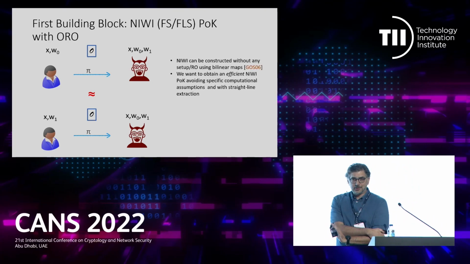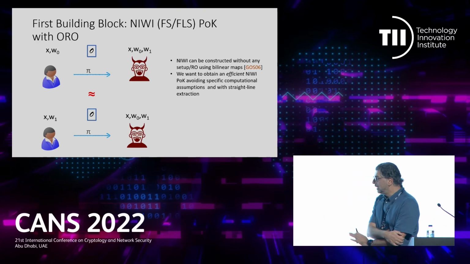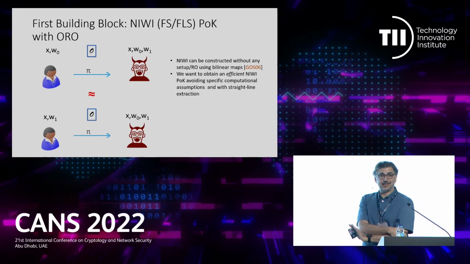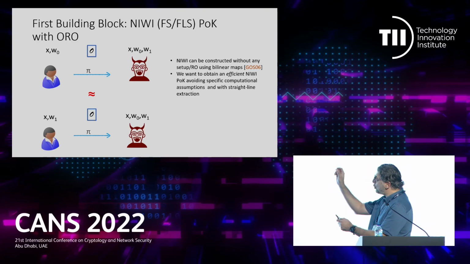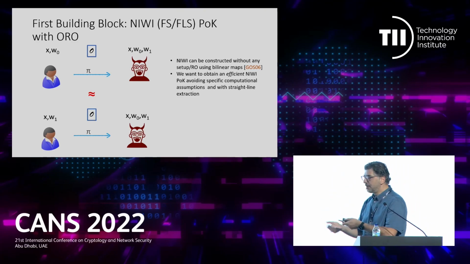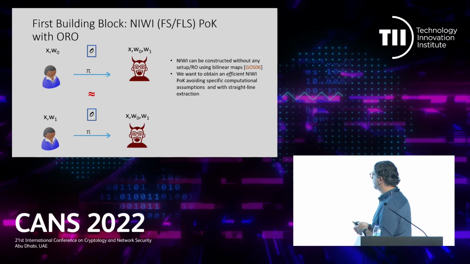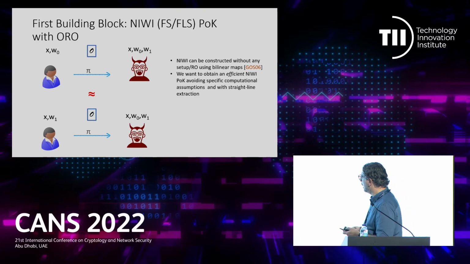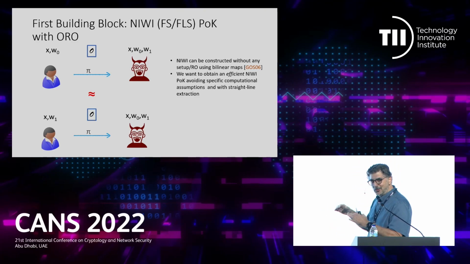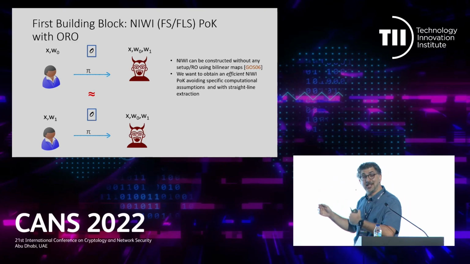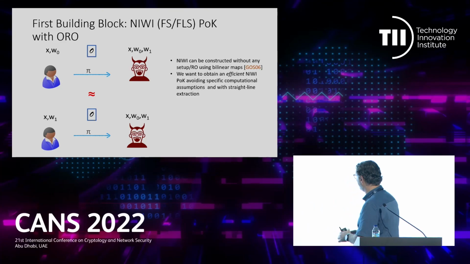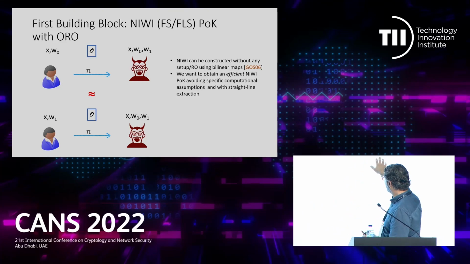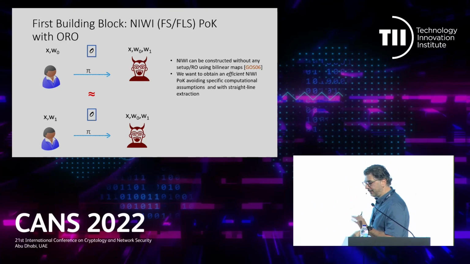This is a tool that is much easier to construct. Indeed, it even exists without any setup. There is no impossibility result. With one round NIWI, you need additional assumptions, like for instance, Groth, Ostrovsky, and Sahai constructed this tool using bilinear maps. And you can see assumptions as another point of failure, right? So we would like not to introduce more points of failure. So we don't just take their construction, we take a different path.